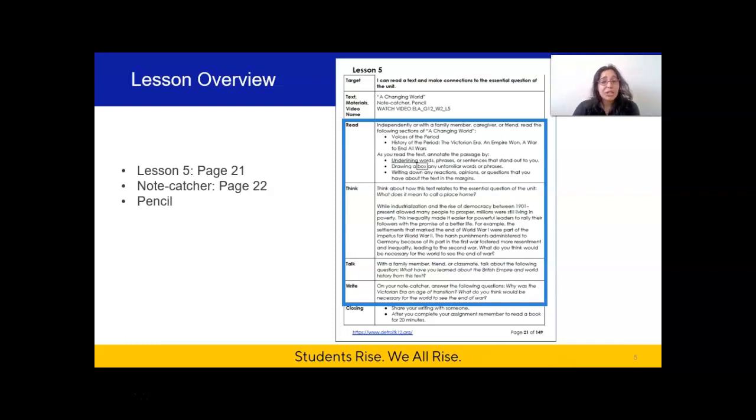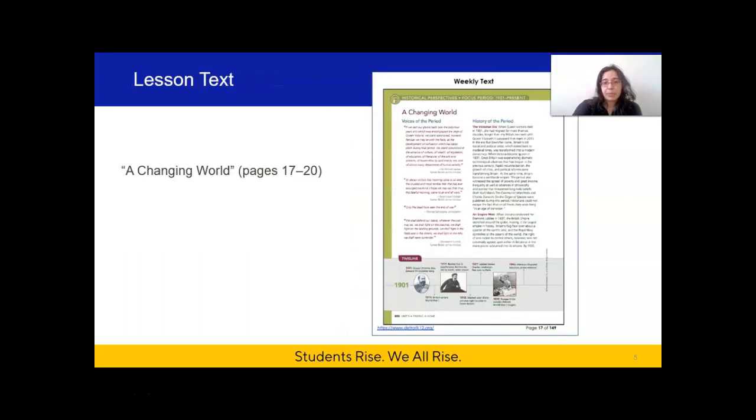And now we are going to jump into lesson 5, which can be found on page 21 of your learning packet. You'll also need today your note catcher, which is on page 22. And of course, you'll need something to write with. And today we are going to start a new text. We are going to be reading A Changing World this week, and this can be found on pages 17 through 20 of your packet.